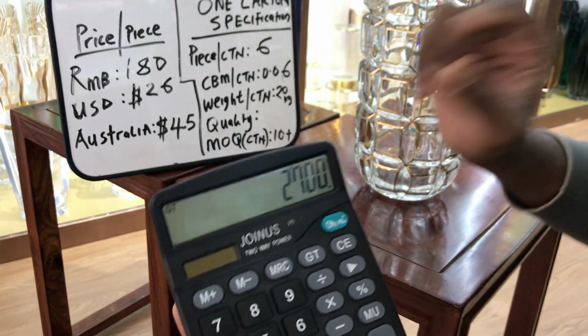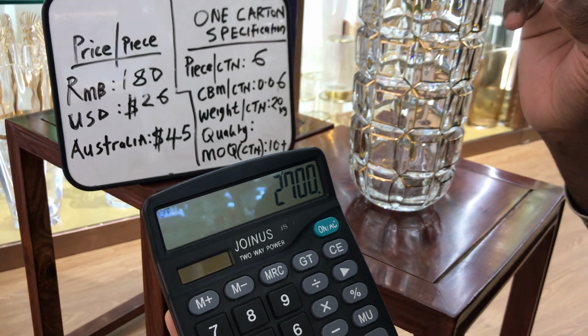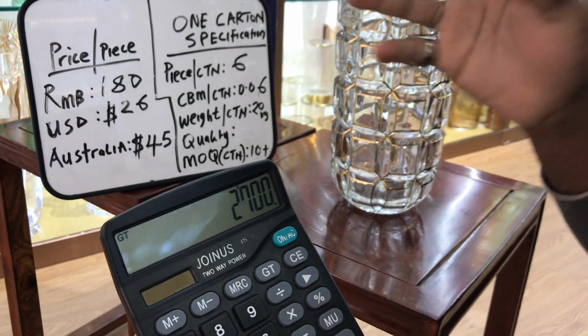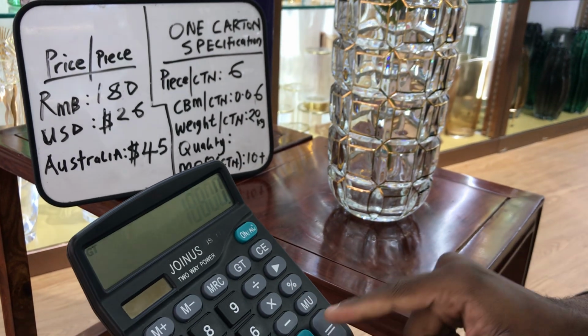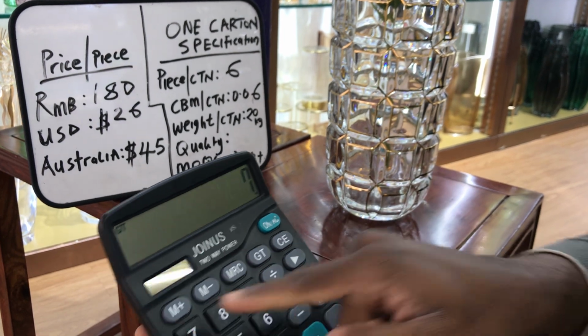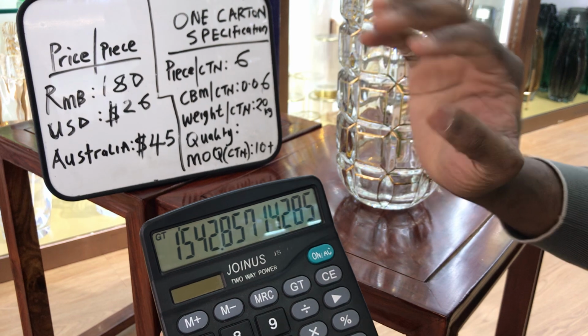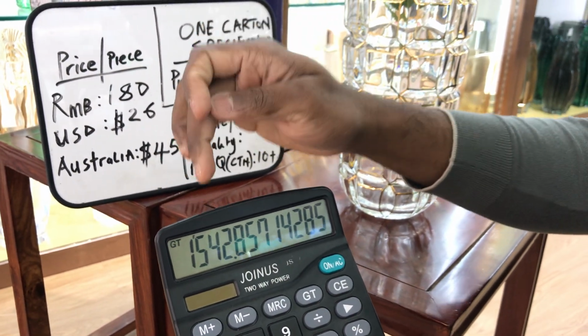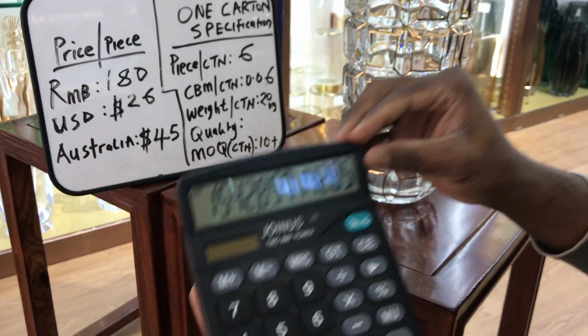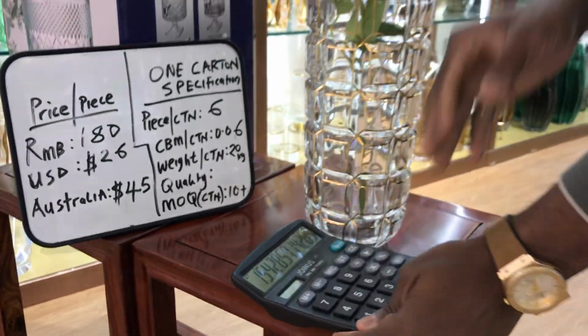While for American dollars, you can divide it by 7. So this is the price for 10 cartons in USD, 1,543 American dollars. High quality.